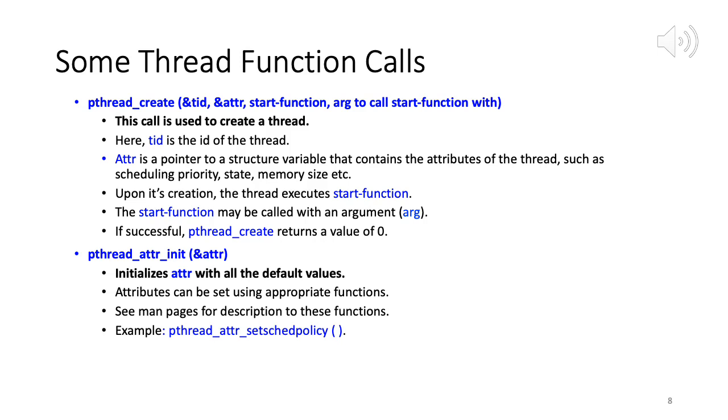Okay, so these are two functions. Function 1 creates a thread. TID is a thread ID. ATTR is a pointer to a structure that contains all the attributes. Upon successful creation of the thread, it starts execution from the start function, and the start function may be called with arguments. Right, and then pthread_attr_init initializes the ATTR pointer with all the default values.